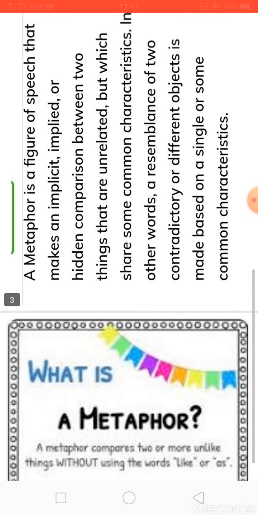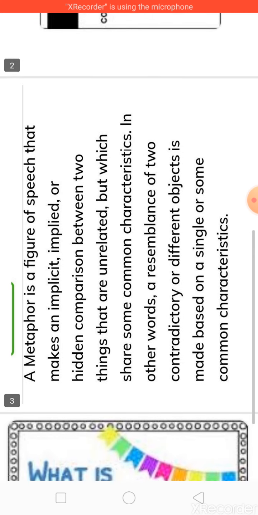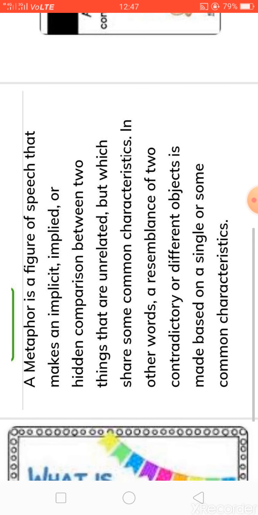Okay, now we come to the definition of metaphor. Metaphor is a figure of speech that makes an implicit, implied or hidden comparison between two things that are unrelated, means they don't have any relation to each other. When we are comparing, the two things are totally unrelated, but they share some common characteristic.